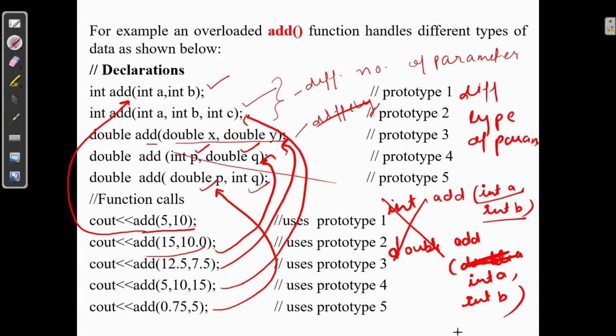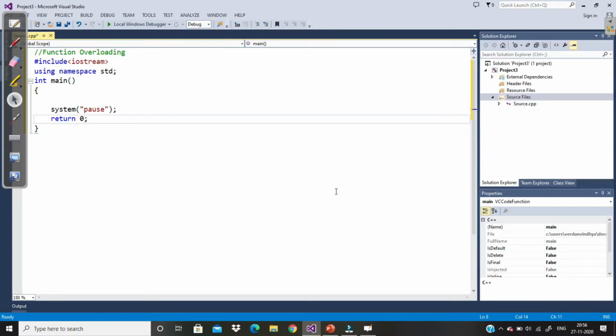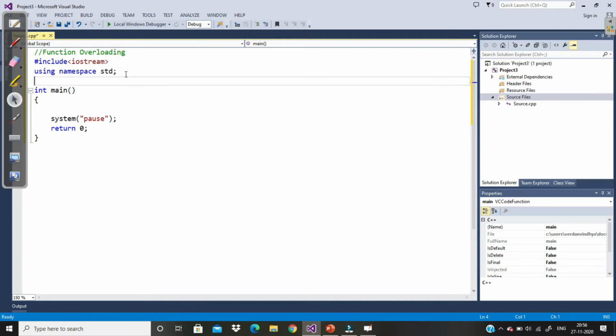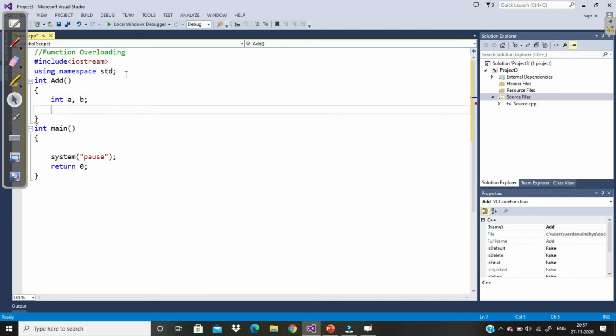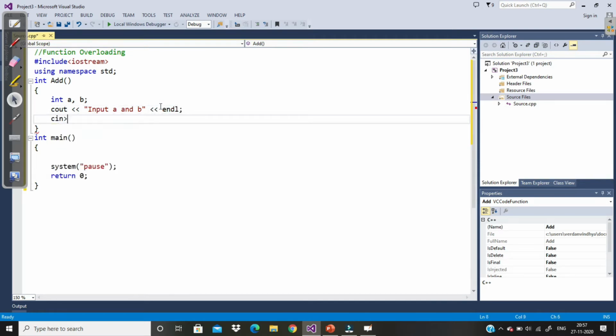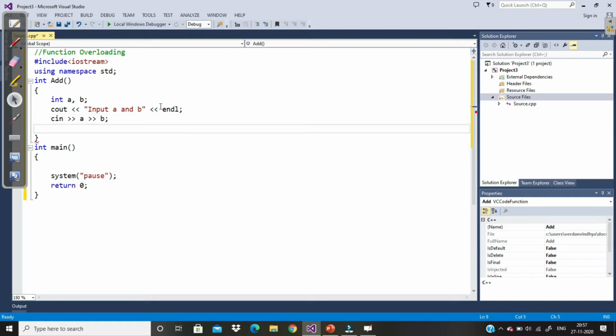Let's see how this function overloading works in Visual Studio. Let's write a program with the same function name but different parameters. Let's say the function name is add. It does not take any parameter. Let's say there are two values a and b, but the return type is integer. So what it does: cout input a and b, cin a, b, and then it is going to return a plus b.